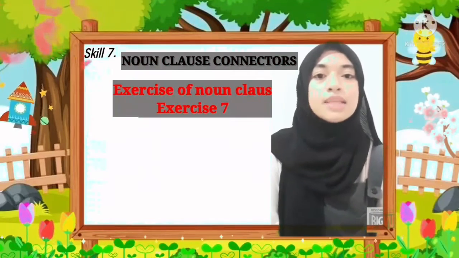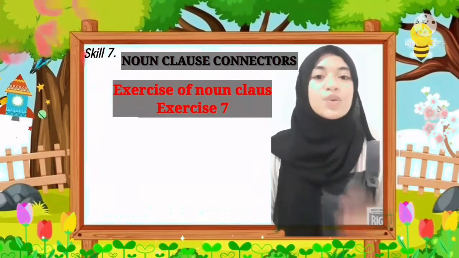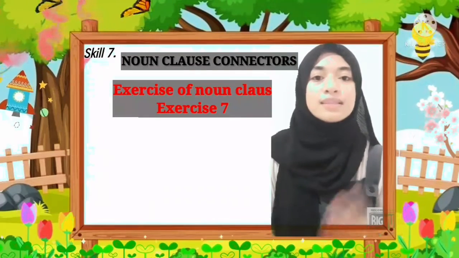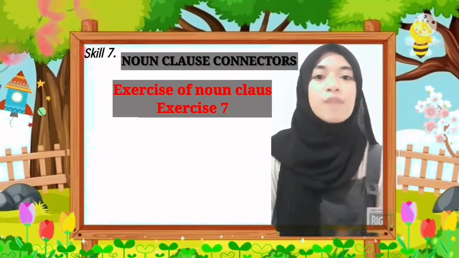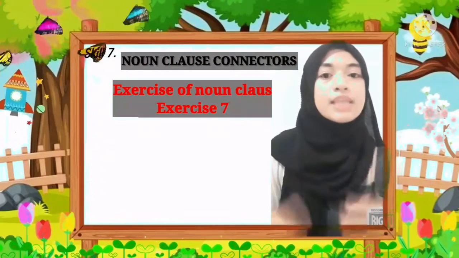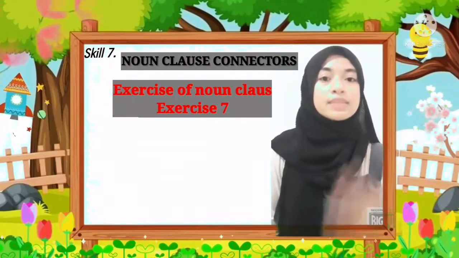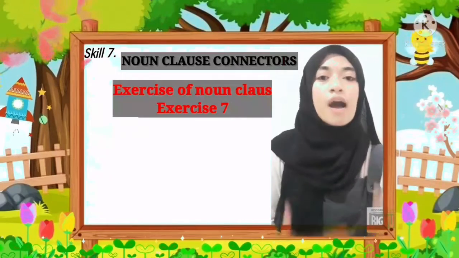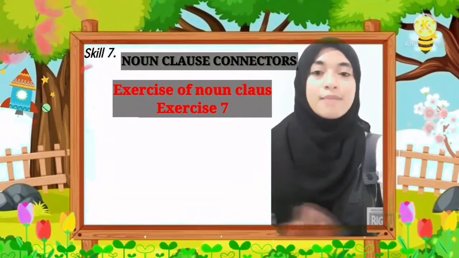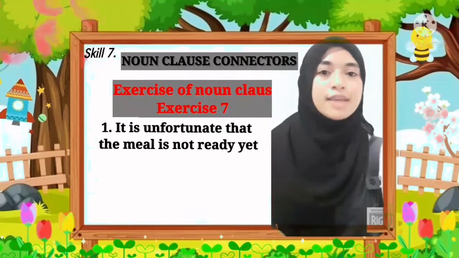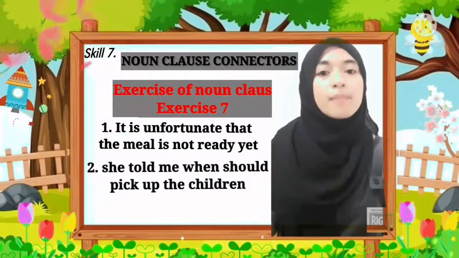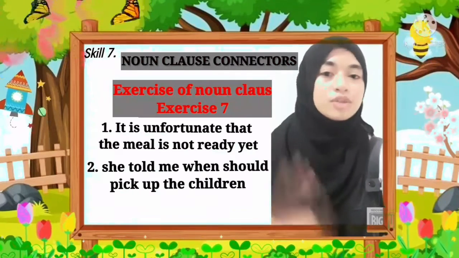Exercise 7. Each of the following sentences contains more than one clause. Underline the subject once and the verb twice. Circle the connectors. Then indicate if the sentences are correct, C, or incorrect, I. Okay, number 1. It is unfortunate that the meal is not ready yet. And number 2. She told me when should pick up the children.